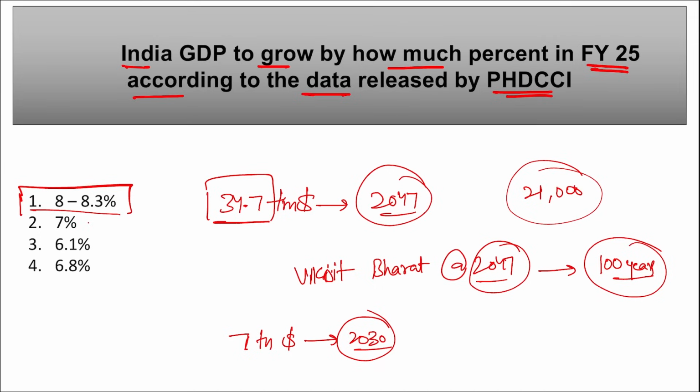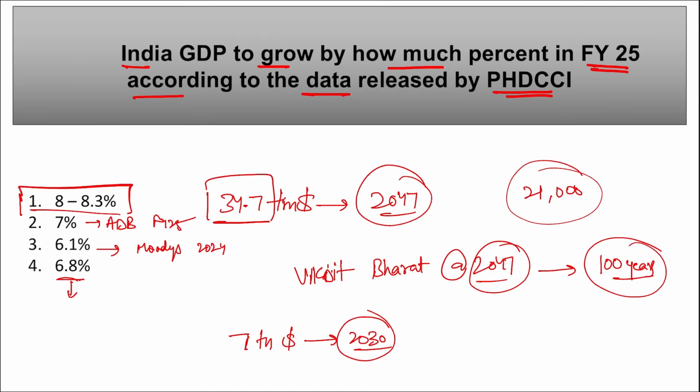Apart from this, the Asian Development Bank projected that India will be growing by 7% in fiscal year 25. 6.1% was projected by Moody's Analytics for 2024.